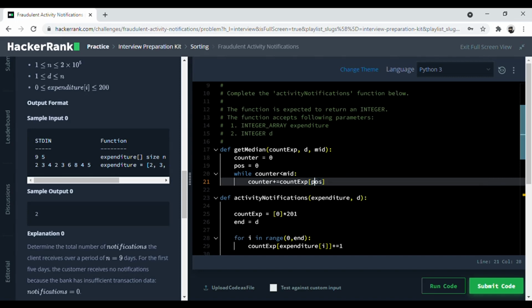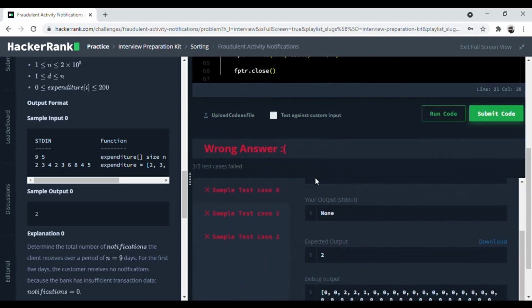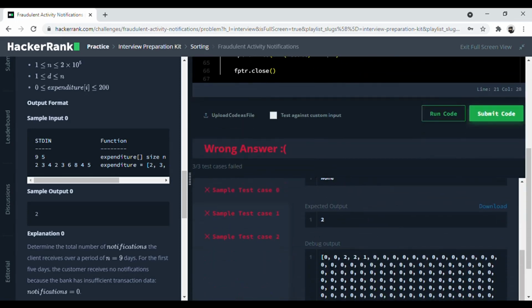So in this case, for the first value, it will just go counter plus 0 and it will stay 0. Then over here again 0, and over here 0 plus 2, it would become 2. Then when it comes to the next one, it will become 4, and since 4 is not less than 3, this is the median for us, which is 3.